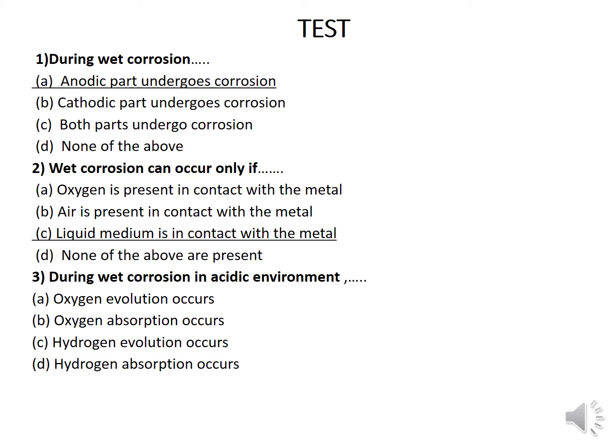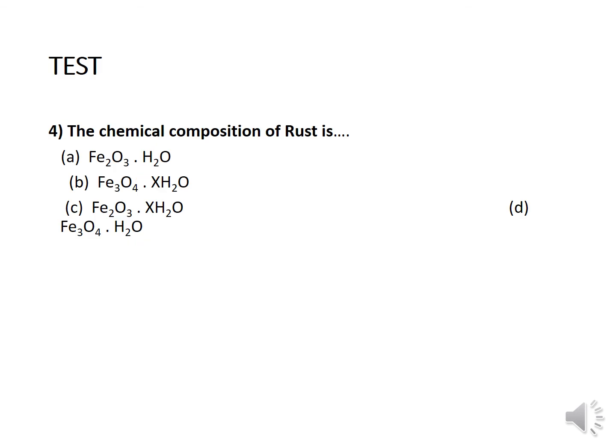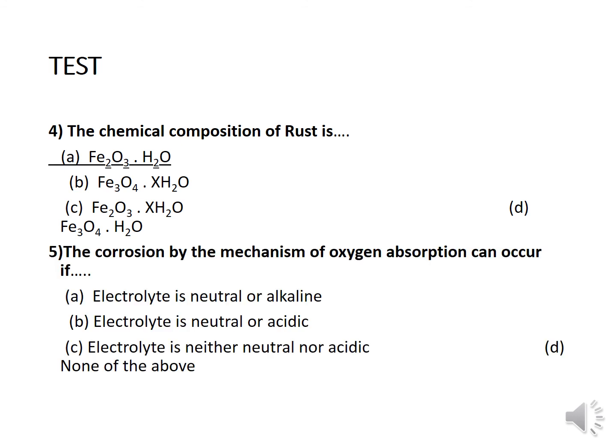During wet corrosion in an acidic medium, wet corrosion belongs to two types: hydrogen evolution and oxygen absorption. If the environment is acidic, the hydrogen evolution process occurs. The option is C. The chemical composition of rust is Fe2O3·H2O.